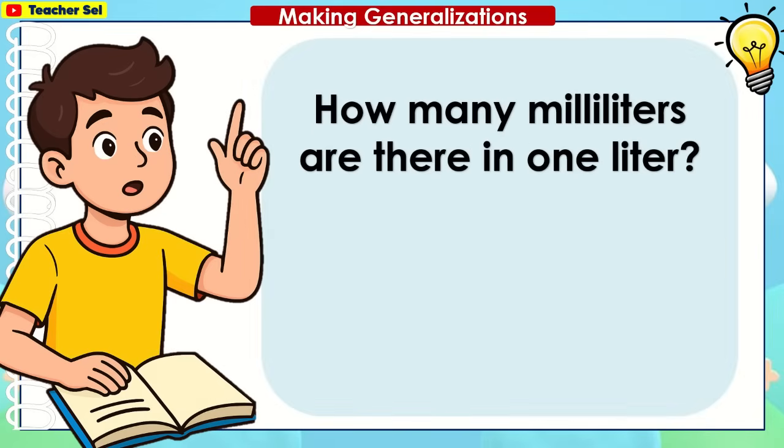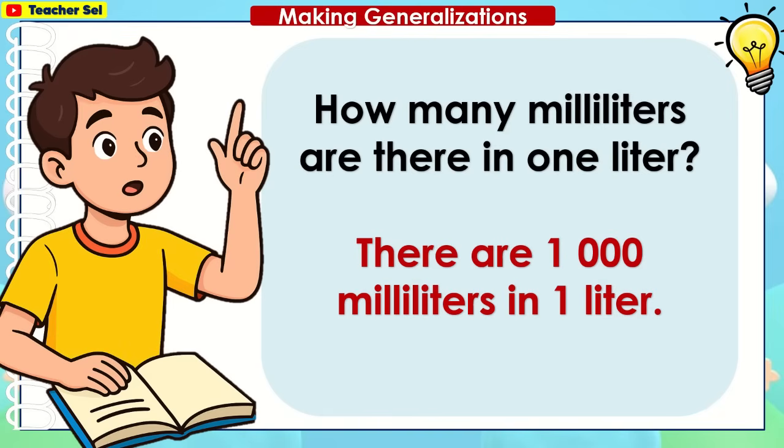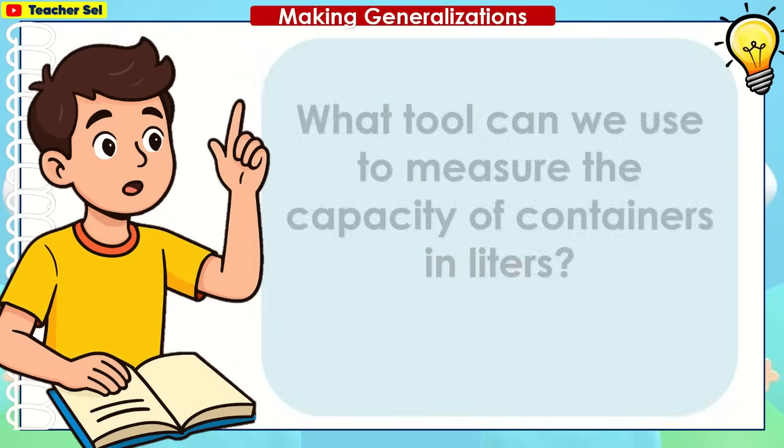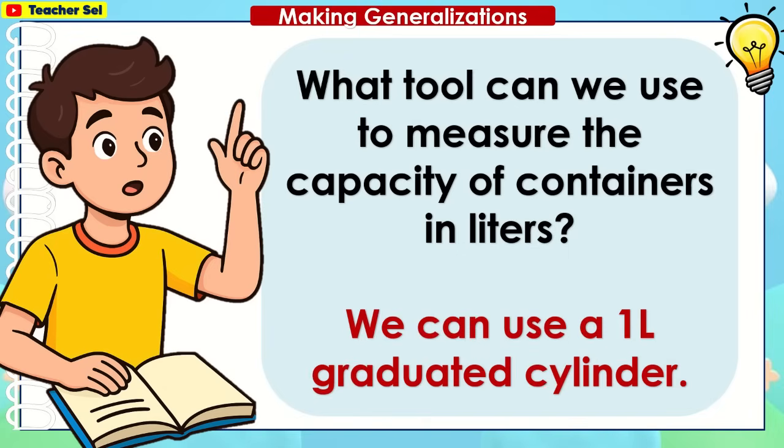How many milliliters are there in 1 liter? There are 1000 milliliters in 1 liter. 1 liter is equal to 1000 milliliters. What tool can we use to measure the capacity of containers in liters? We can use a 1 liter graduated cylinder.